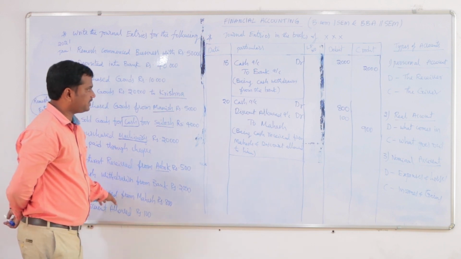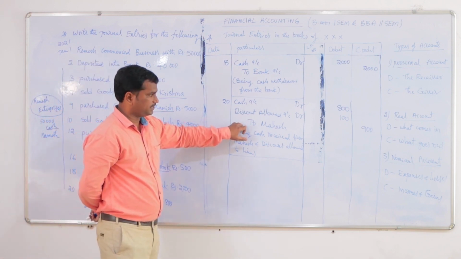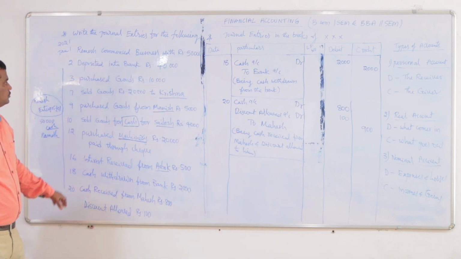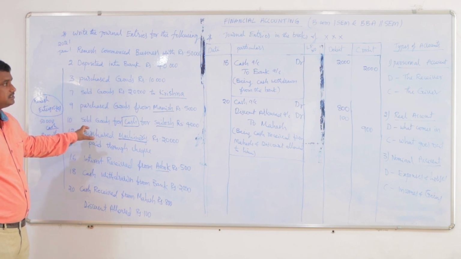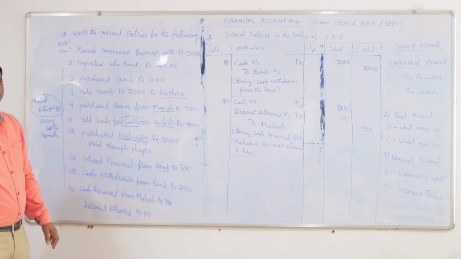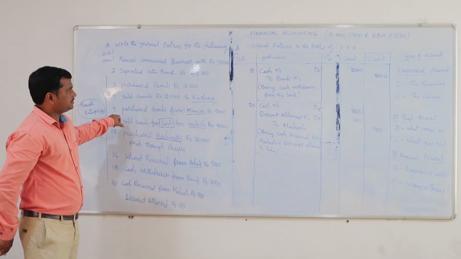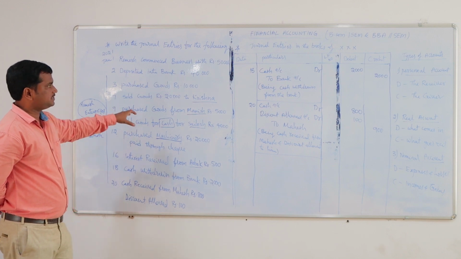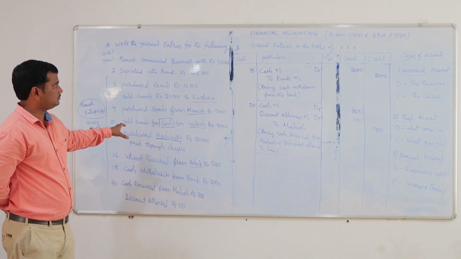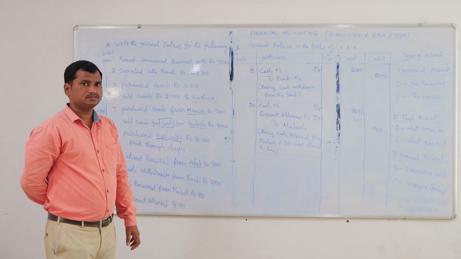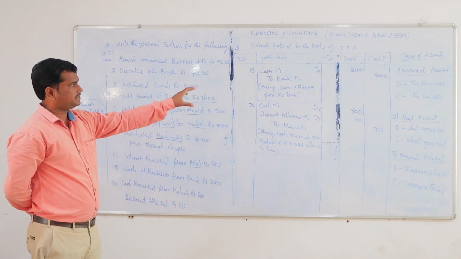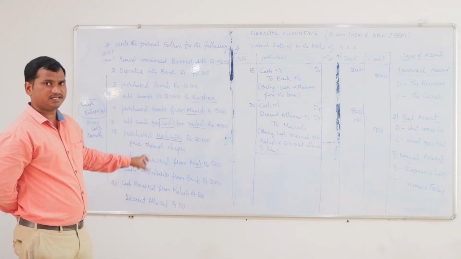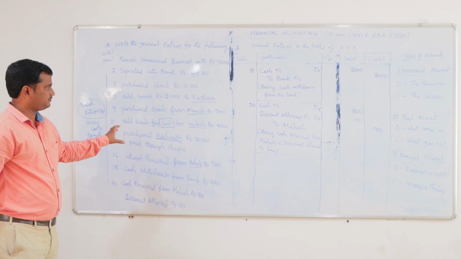While we are writing a compound entry, we should be very careful. So this is the way we should write the journal entries for all these transactions, by following the golden rules of accounting. In this way we should write the journal entries for the transactions. So this is one important topic. You should all practice, based on the real account and the golden rules, how to write the journal entries. That should be practiced carefully.